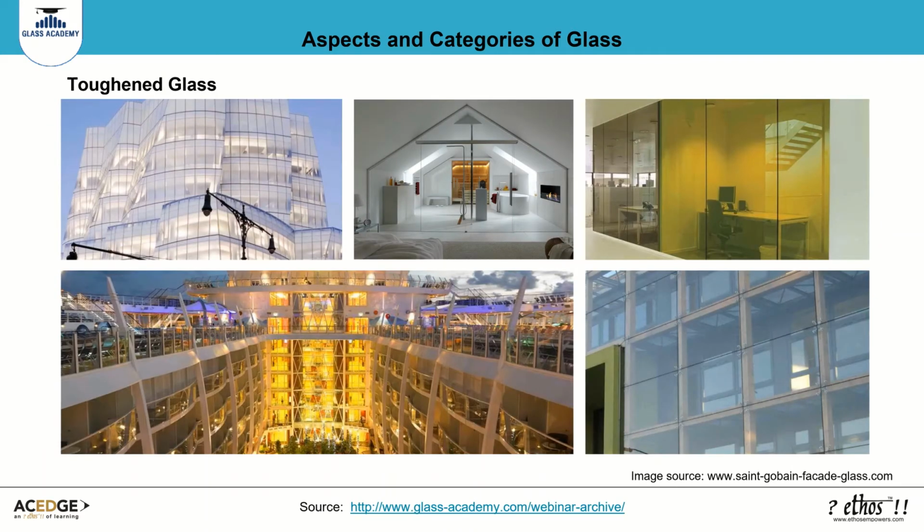Toughened glass is durable glass typically used for larger surfaces. There are a range of toughened glazing types for interior partitions and exterior facades, available in clear, translucent, and opaque finishes.